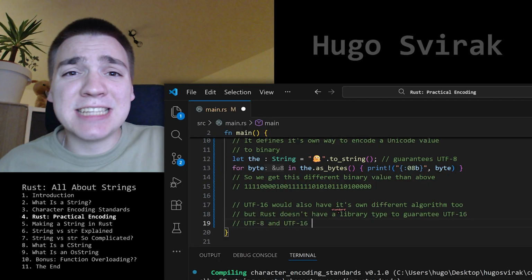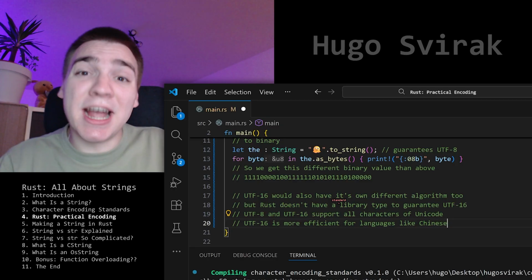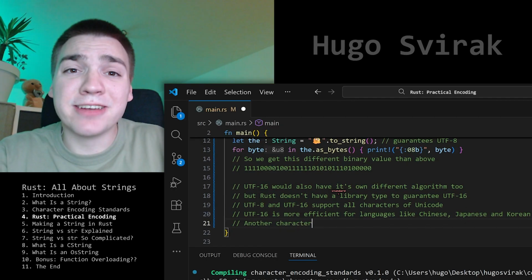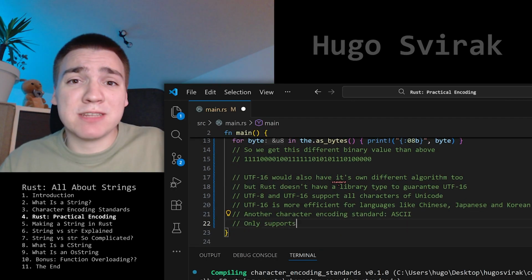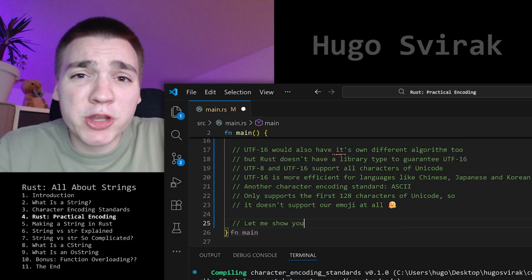UTF-8 and UTF-16 support all characters of Unicode. UTF-16 is more efficient for languages like Chinese, Japanese, and Korean. Another character encoding standard, ASCII, only supports the first 128 characters of Unicode, so it doesn't support our emoji at all. Let me show you the benefit of UTF-8.